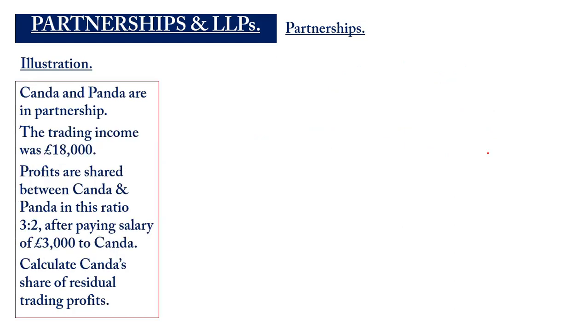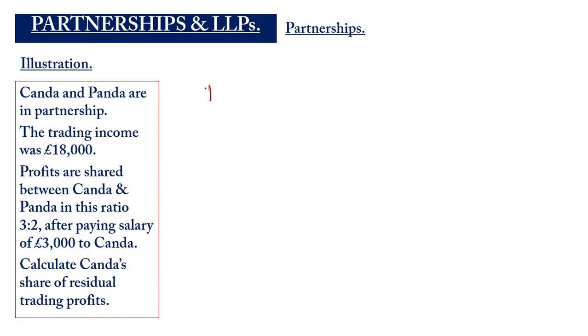Let's look at this illustration. Kanda and Panda are in partnership. The trading income was £18,000. Profits are shared between Kanda and Panda in the ratio 3:2 after paying a salary of £3,000 to Kanda. We are supposed to calculate Kanda's share of the residual trading profit.